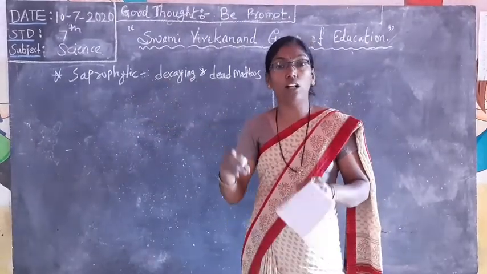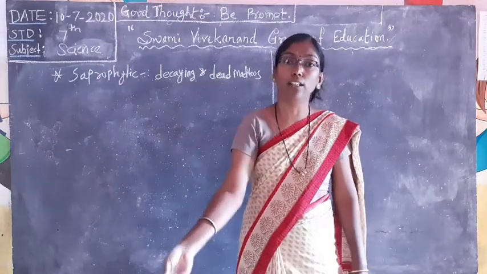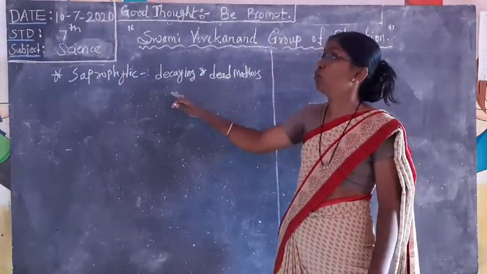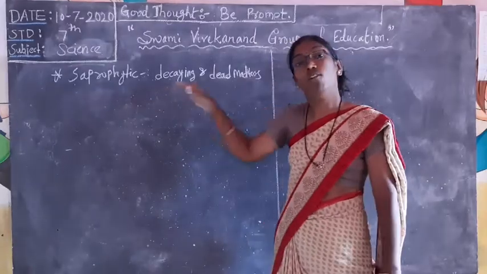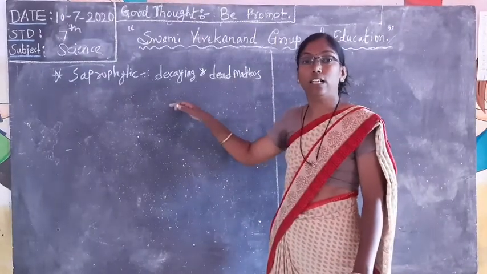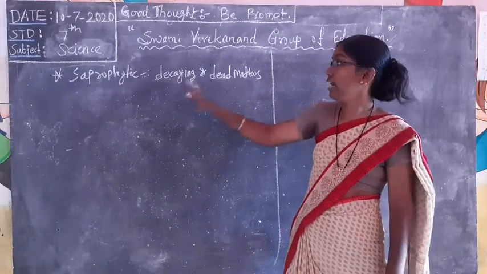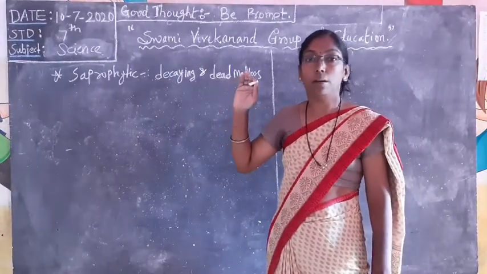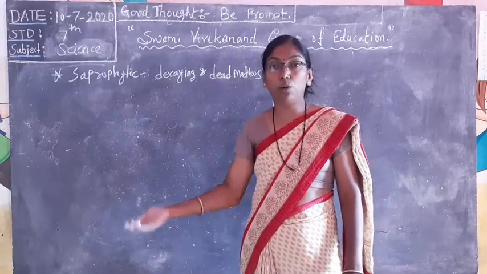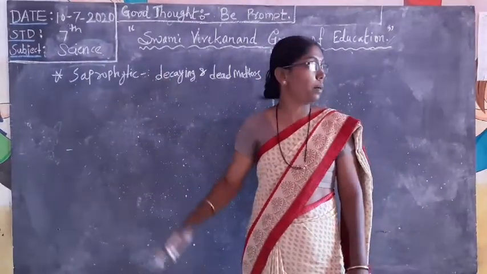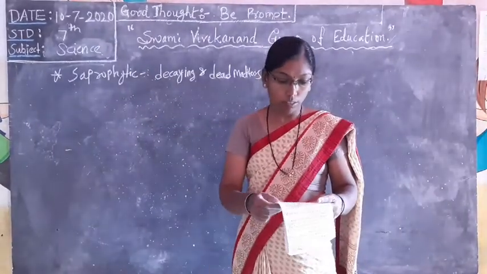All heterotrophic plants depend on others, but which food they take in saprophytic and which in parasitic, that is important.